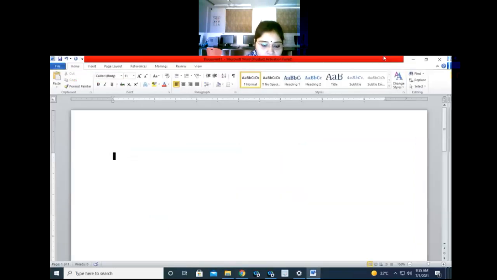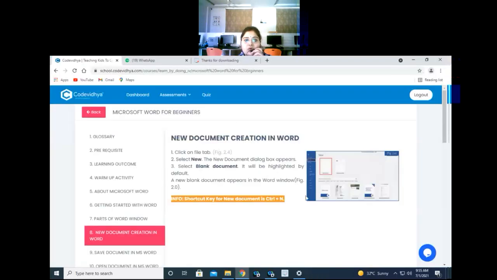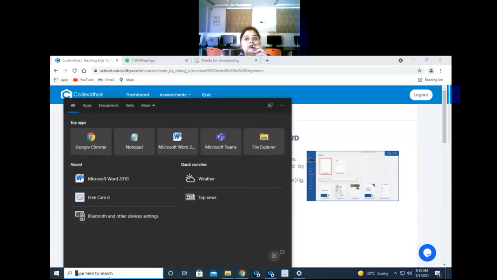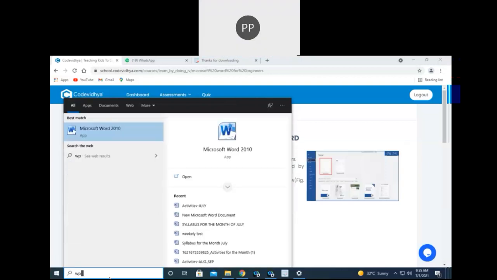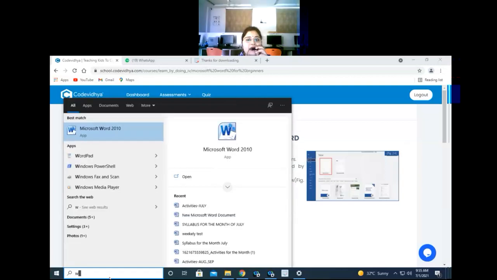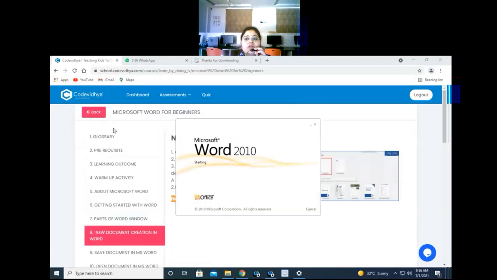So I will just explain it again because some students have joined right now. That's why I will explain each and every step again. So I am closing this app. How can we open this app in our system? You have to go to the search bar and write WORD. Whenever you write this, this app will be displayed. So you have to click on this app.